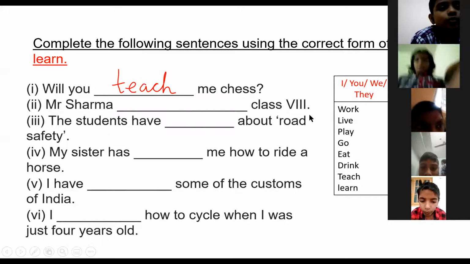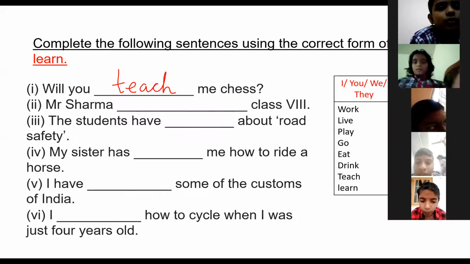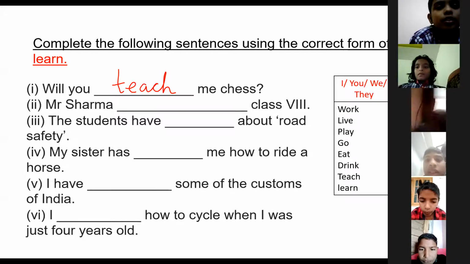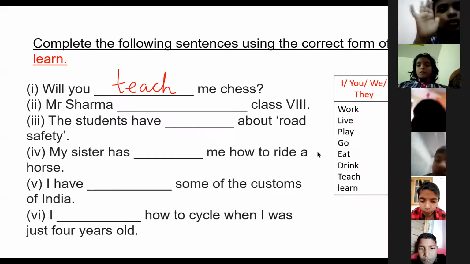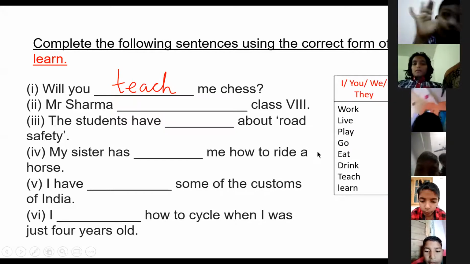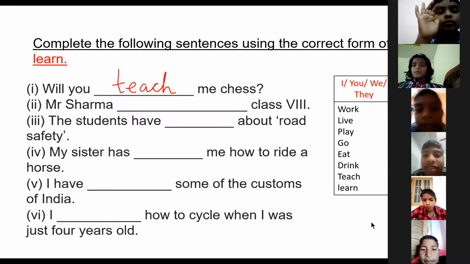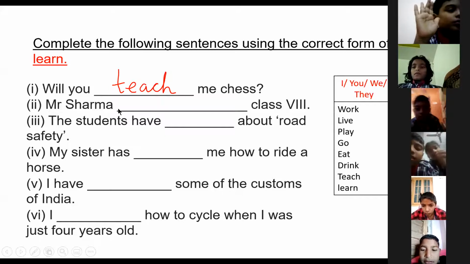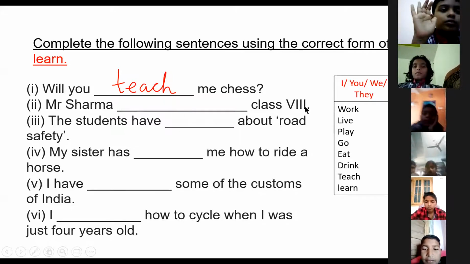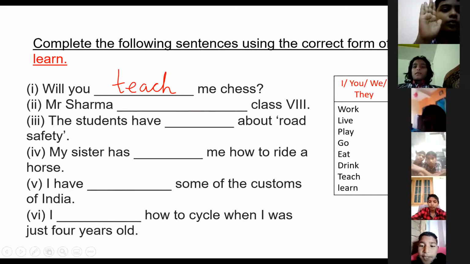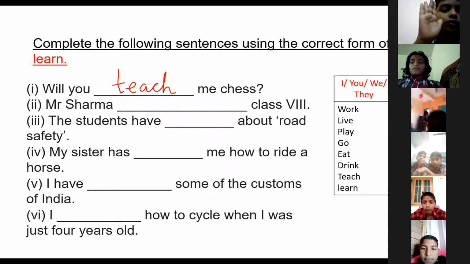Now, Bhavya. Mr. Sharma dash class 8. What will come? Teach or learn? Ma'am, his son. Mr. Sharma dash class 8. Teach will come or learn will come? Learn, ma'am.